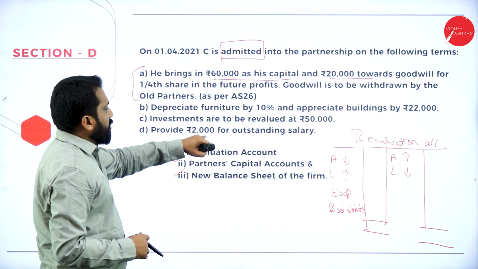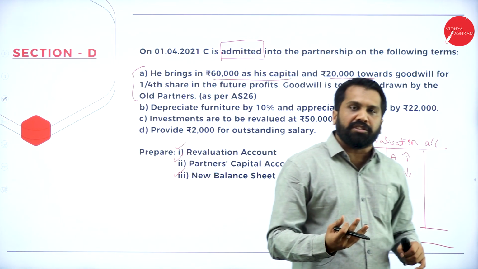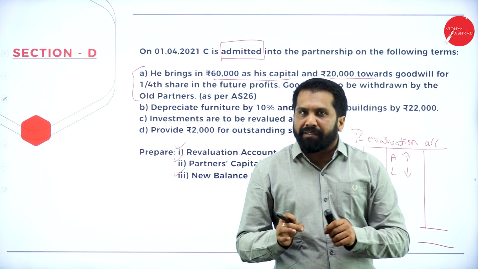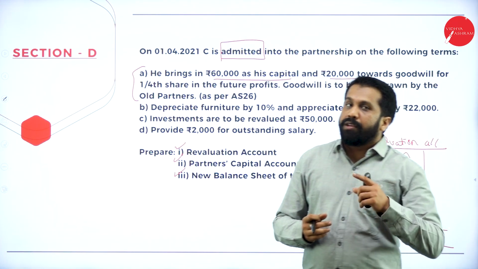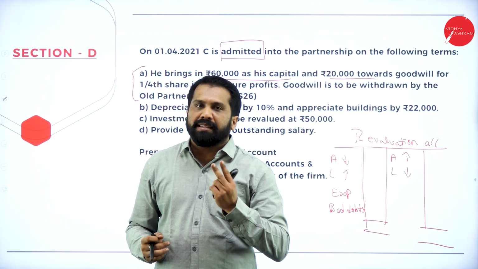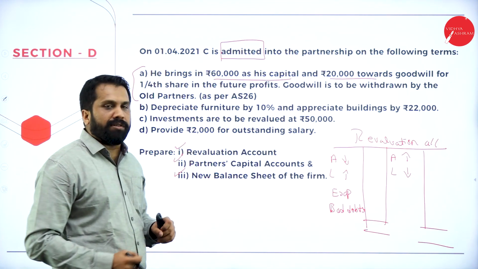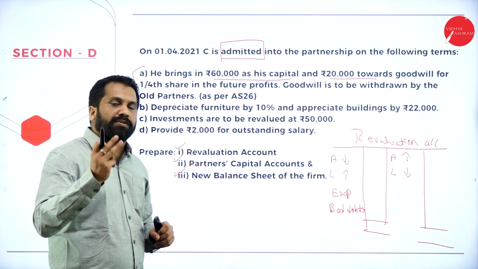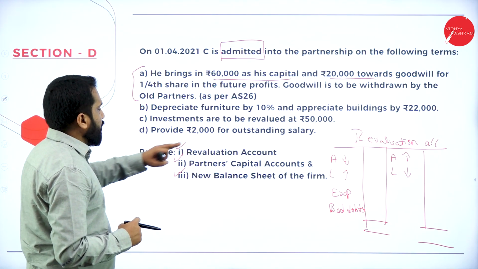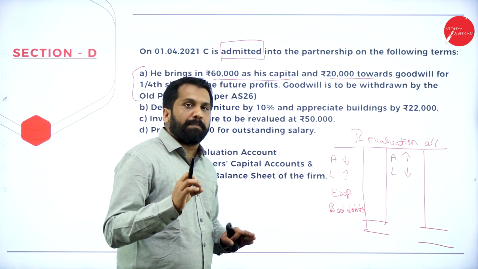Then provide 2,000 for outstanding salary. Outstanding salary is an income or expenditure? For you, it is an expenditure because you are running a partnership firm. You have to pay a salary of 2,000, not yet paid. That is called outstanding. So we have to consider 2,000 as outstanding. Now we are done with all this: revaluation account, partners' capital account, new balance sheet. We are supposed to prepare.